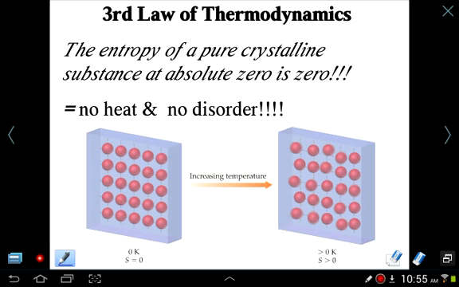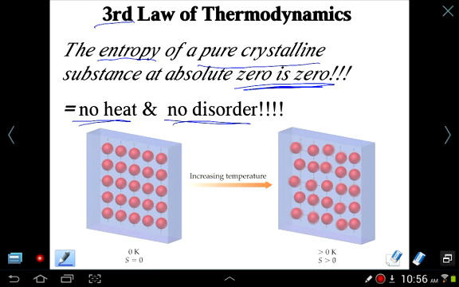First, we're going to give you the third law of thermodynamics, which again relates to entropy. Both the second and the third law of thermodynamics are related to entropy. The third law says that the entropy of a pure crystalline substance at absolute zero is zero. Now, this seems like an unnecessary law, but it is necessary to define the zero conditions. Since there is no heat, there is no disorder.